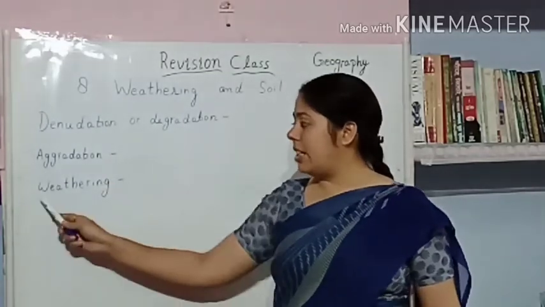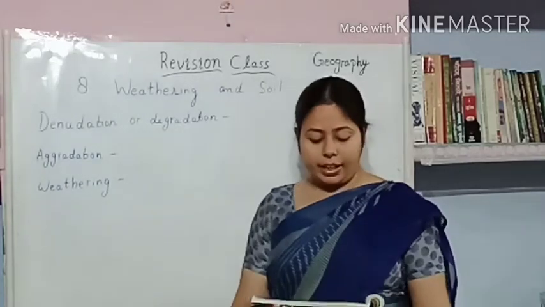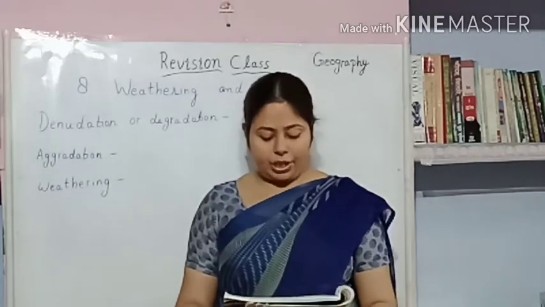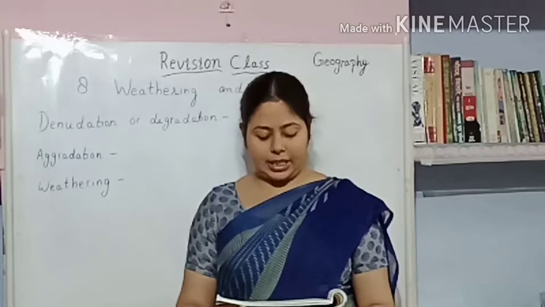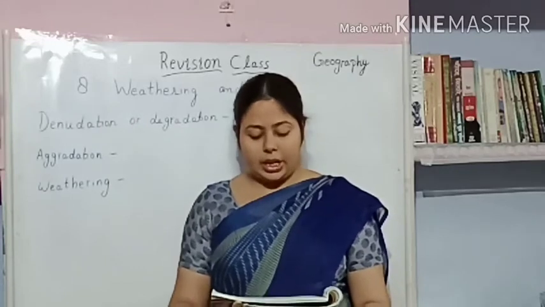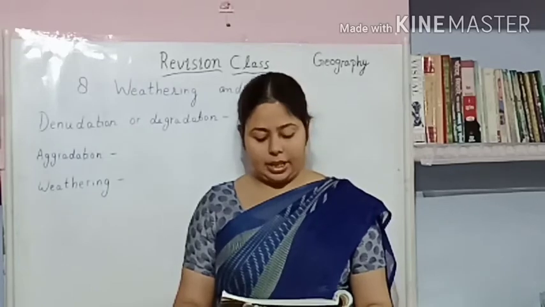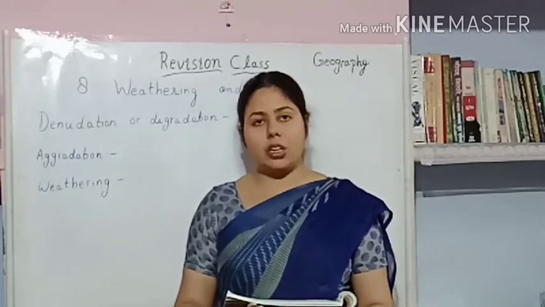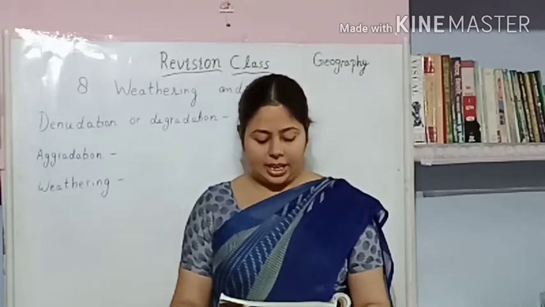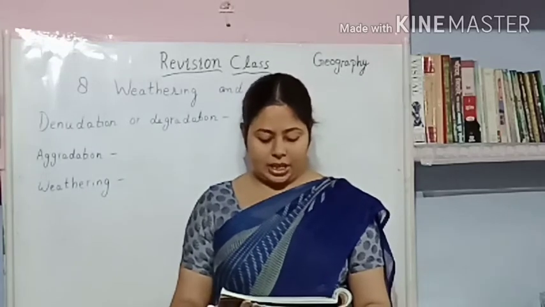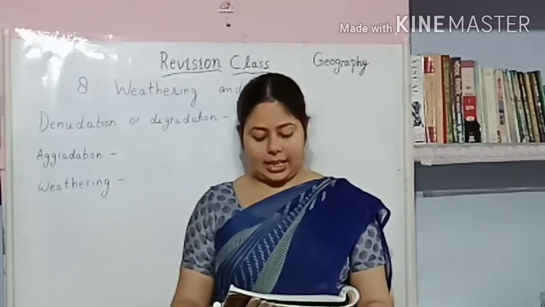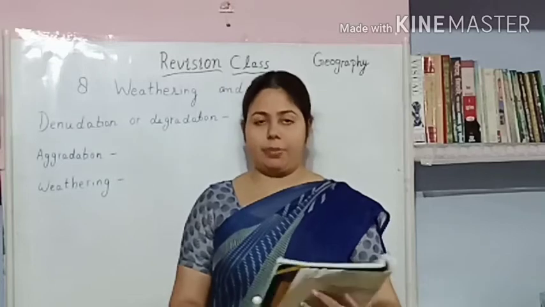Now, what is weathering? Weathering is the process by which rocks on the land surface break down or crumble because of the action of the elements of weather such as rain, frost and temperature changes. This process involves physical as well as chemical action.